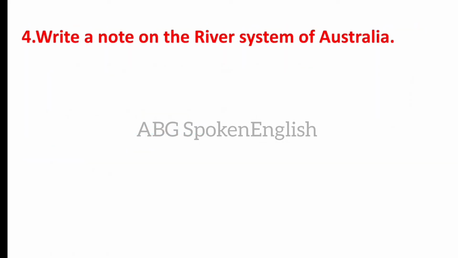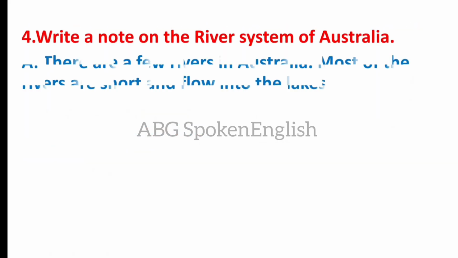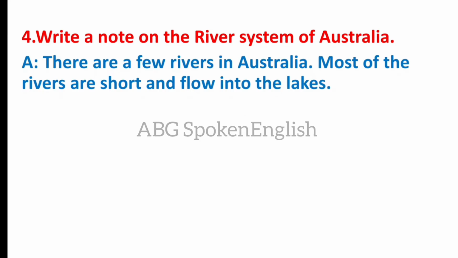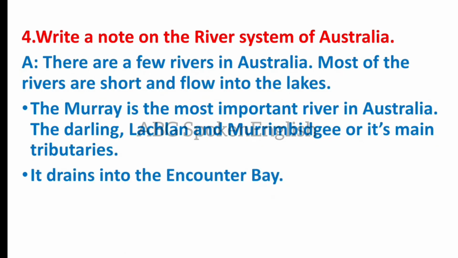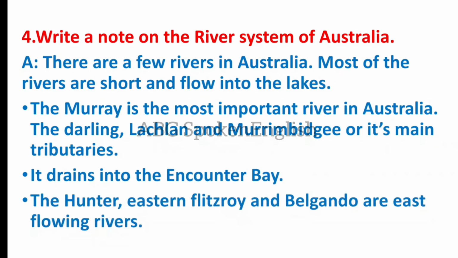Write a note on the river system of Australia. There are few rivers in Australia. Most of the rivers are short and flow into the lakes. The Murray is the most important river in Australia. The Darling, Lachlan and Murrumbidgee are its main tributaries. It drains into Encounter Bay. The Hunter, Fraser and Burdekin are east flowing rivers,